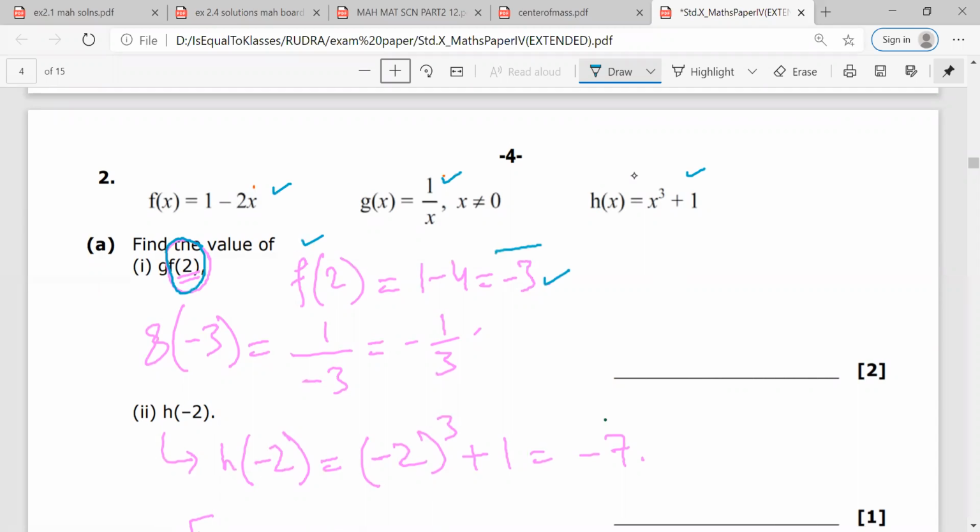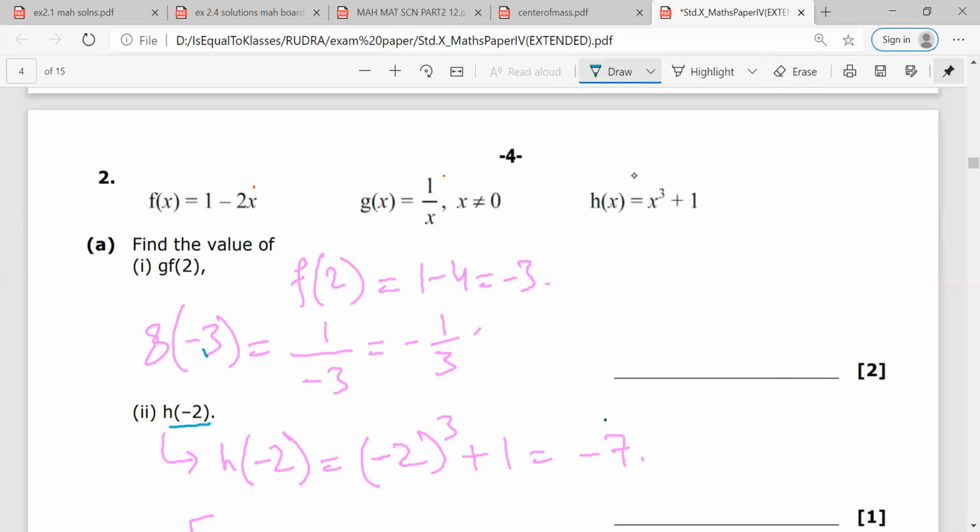Once you have the value of f of 2, basically what you do is you put this minus 3 here. So basically you have to calculate g of minus 3. You put the value of minus 3 here and the answer would be minus 1 by 3. Is there any doubt? No, sir. These are pretty simple questions. They usually come in the exams and they are very simple to score if you understand the logic.